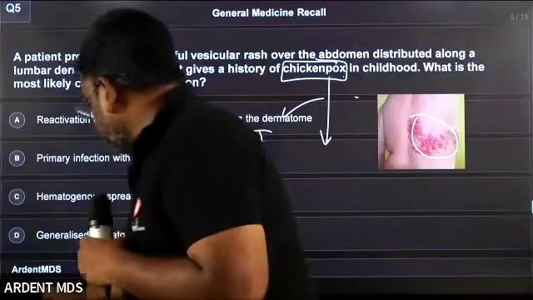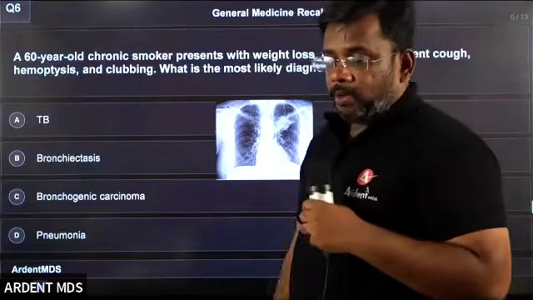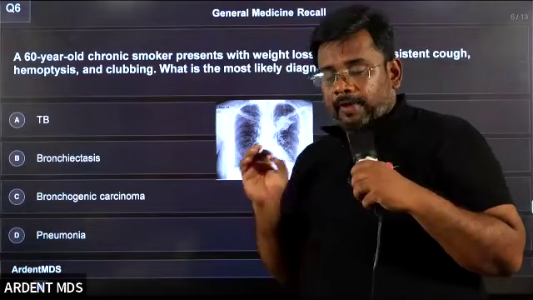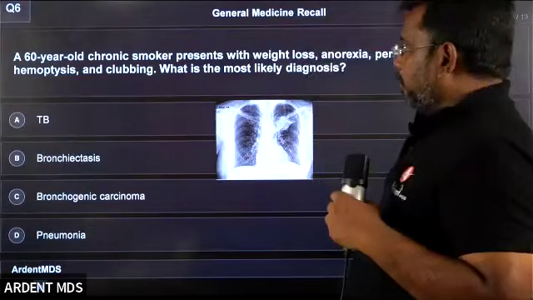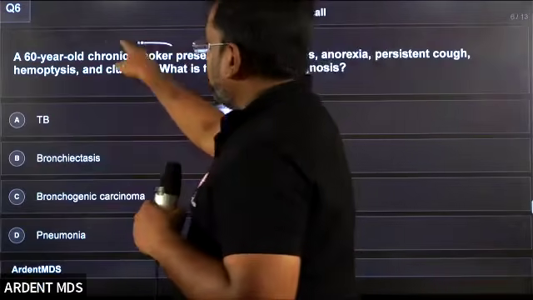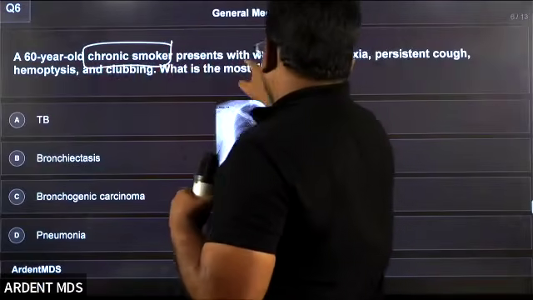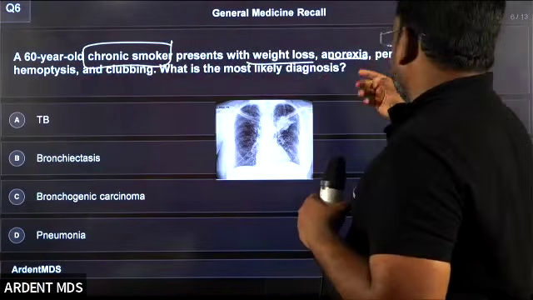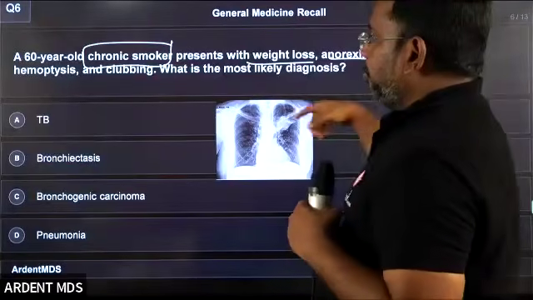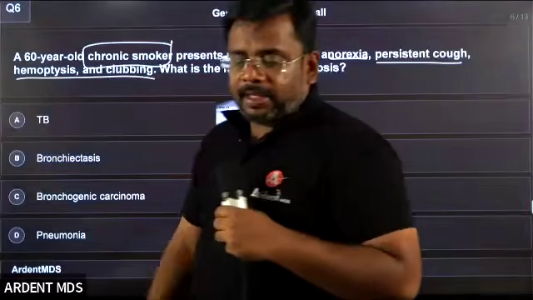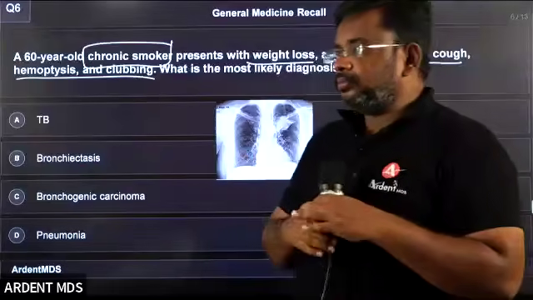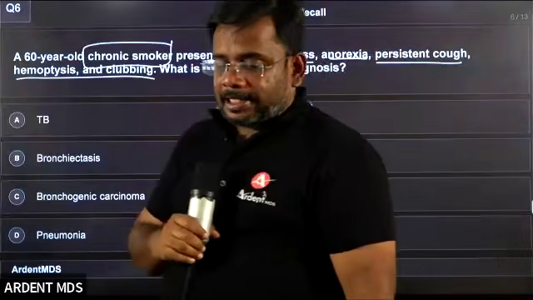The students clear? This is again a very, very good question. What are the key points? Smoker is a key point. Weight loss, anorexia, persistent cough, hemoptysis, clubbing, everything is a key point. What is called anorexia?